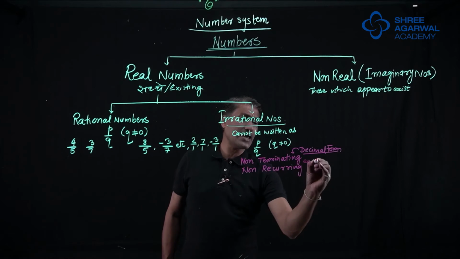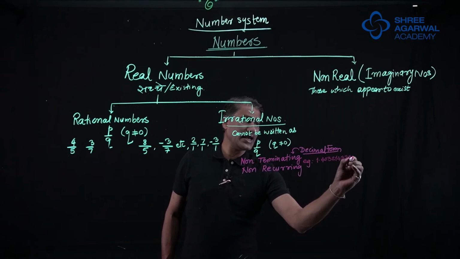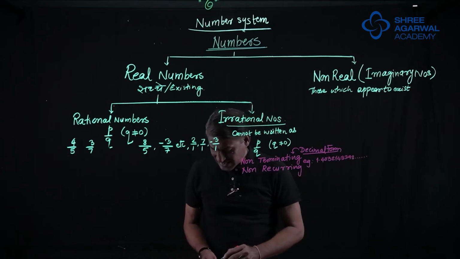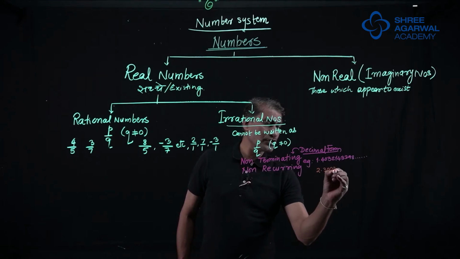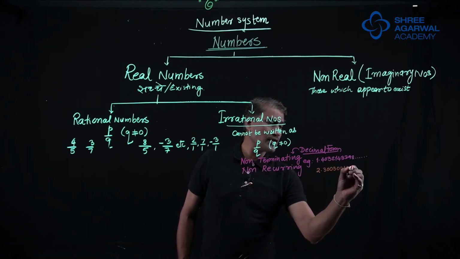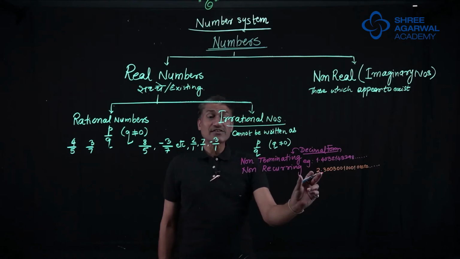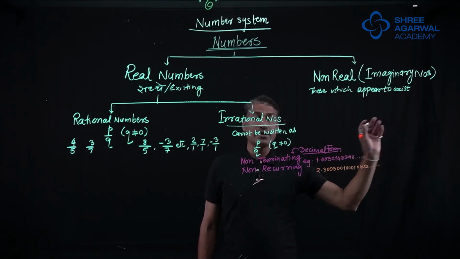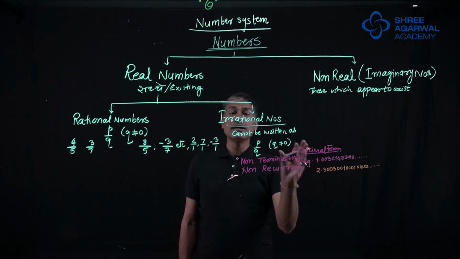For example, if I say 1.4032143298... or I will say 2.30030001010001000202... If you see here, nothing is repeating, nor is it stopping. It is going up to infinity. Such numbers which are non-terminating and non-recurring are called irrational numbers.